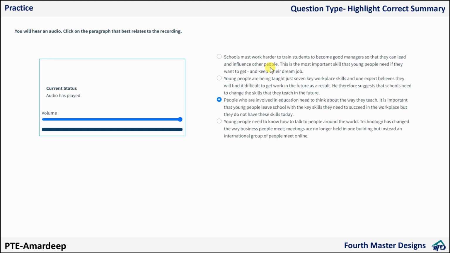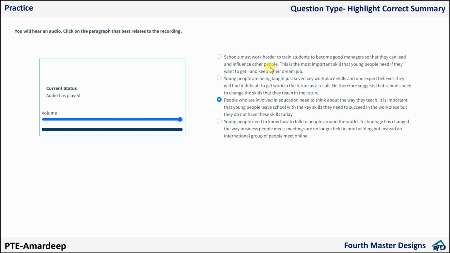So let's say 80 seconds for 2 questions. So let's say 1 minute and 30 seconds. So 9 plus 1, 10, and then half. Now if I have 13 minutes remaining and I am getting this highlight correct summary, I will spend 1 minute also, because I know I have time.